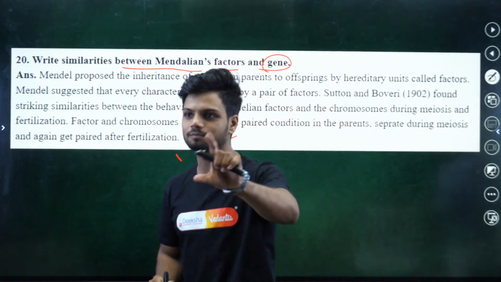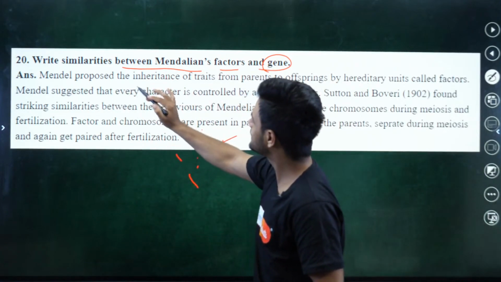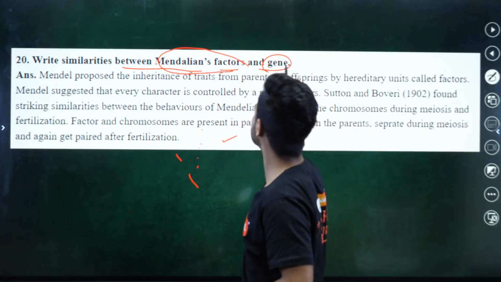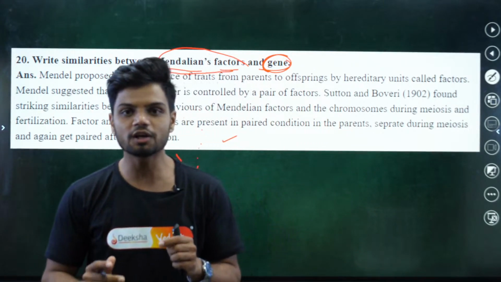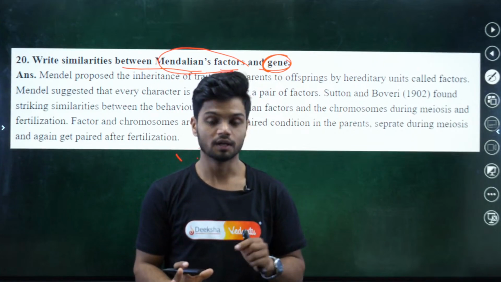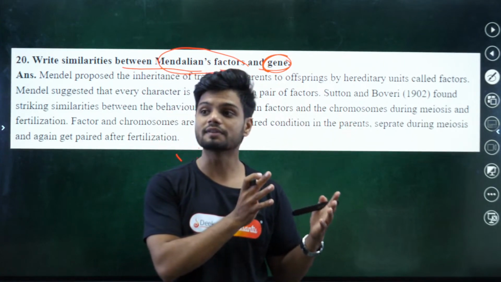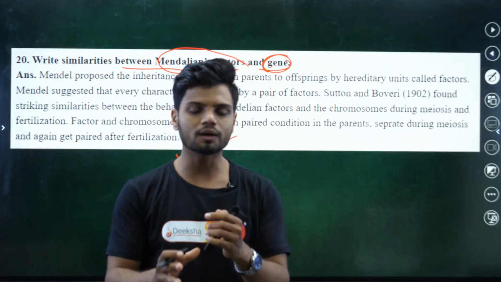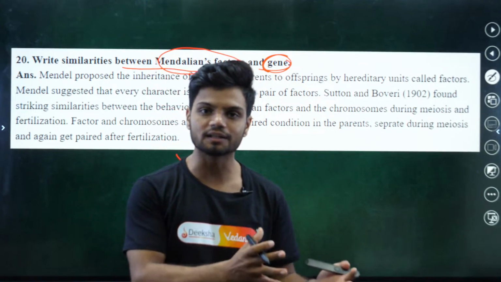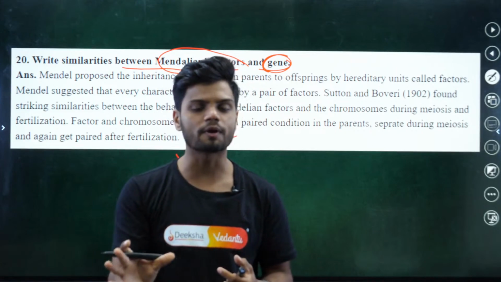Okay, let's read it now. Write the similarities between Mendel's factors and genes. Now, during his study, Mendel called something factors. Later on, after different studies, we got to know it is actually the genes. So, what are the similarities between factors as well as genes? This type of question can come.